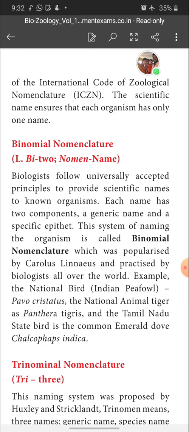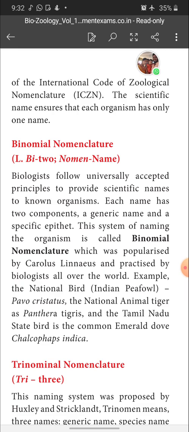Each scientific name has two components: one is a generic name, another one is a specific epithet. This system of naming the organism is called binomial nomenclature, which was popularized by Carolus Linnaeus and practiced by biologists all over the world. His concept was followed by the biologists all over the world.